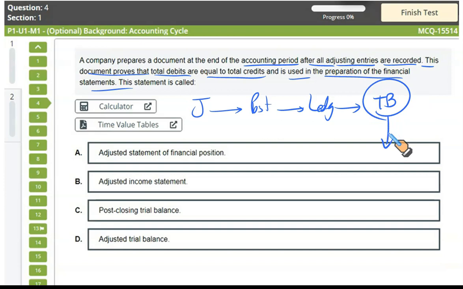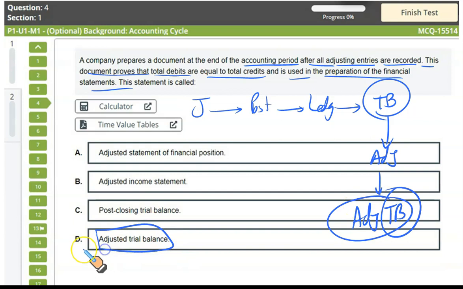Those adjusting entries for accruals, depreciation and prepayments are posted through the journal, and after the adjustment, what you have is the adjusted trial balance, and this is what we use for drafting our financial statements. So the statement after the adjustment is called the adjusted trial balance. That makes D the correct option.